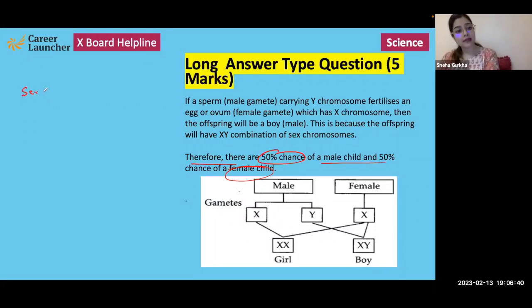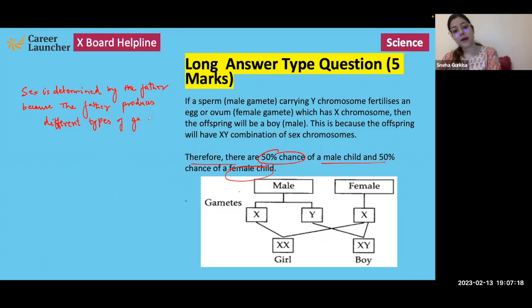Why is sex determined by the father? What is the reason? The question can be framed in this way also: comment or justify or give reason why sex of the baby is determined by the father. So sex of the baby is determined by the father because the father produces different types of gamete.